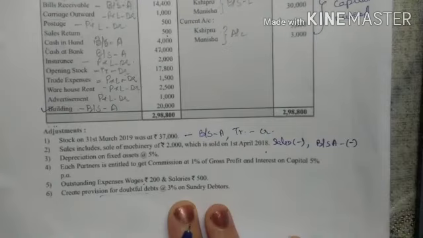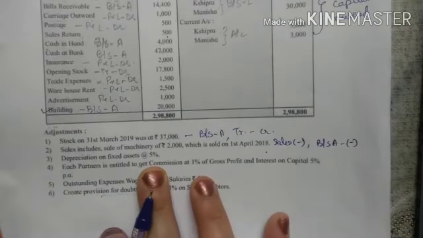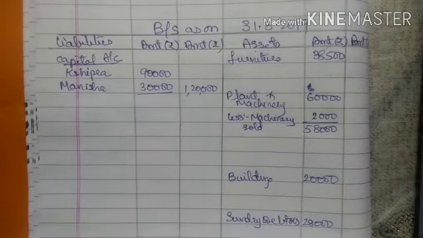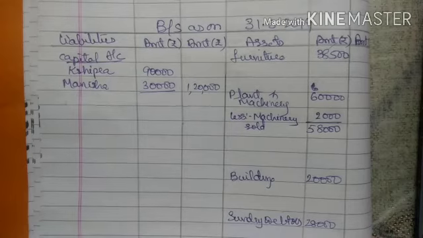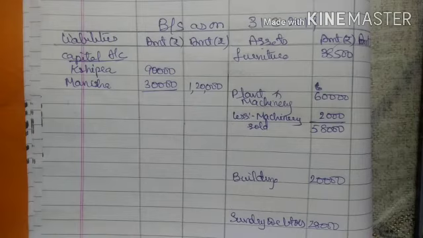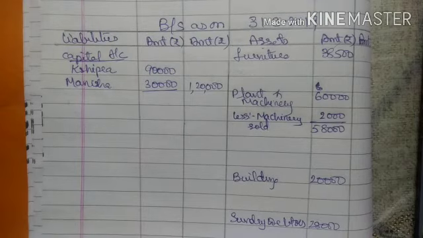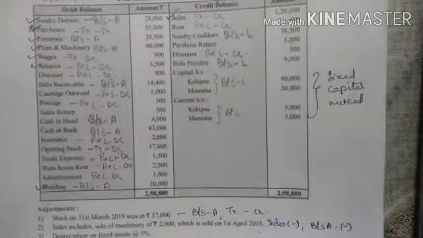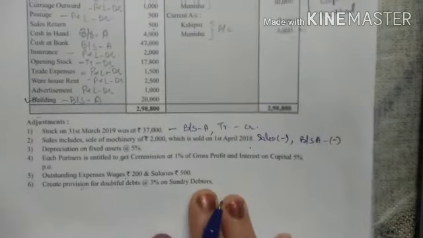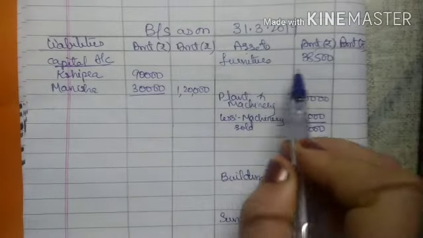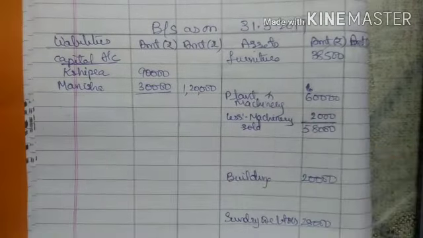Now next is what? Depreciation of fixed assets at 5%. Now all the fixed assets are written in the balance sheet. So we will calculate the depreciation. Now what are the two effects for depreciation? Deducted from the concerned assets, and then the second effect is written in the P&L account debit side, because it's a loss, right? Now for depreciation, see here, we have to calculate first. See, what is the first fixed asset? Furniture. So furniture is how much?